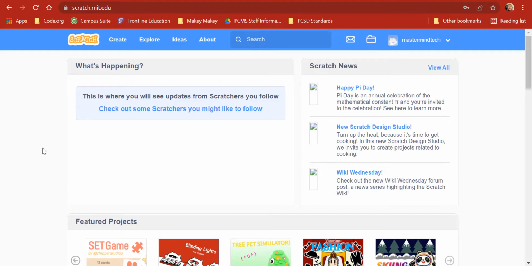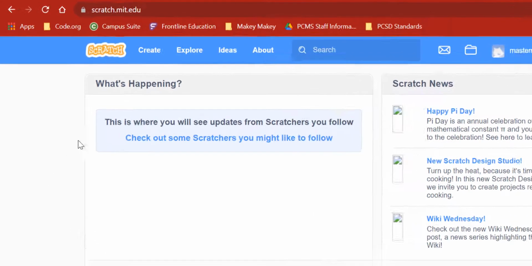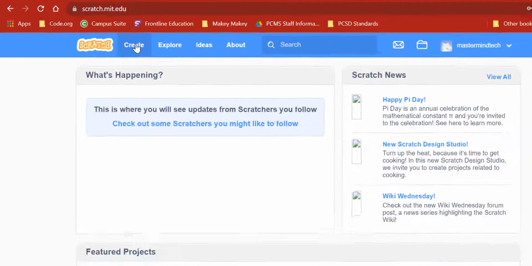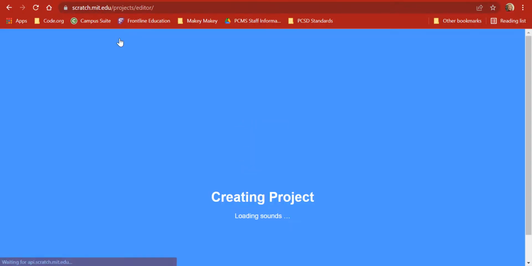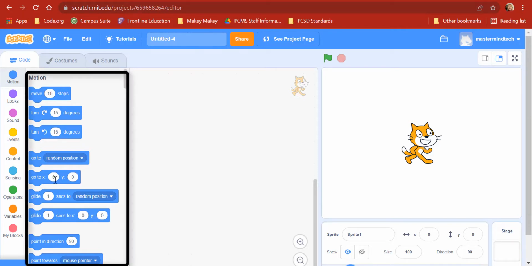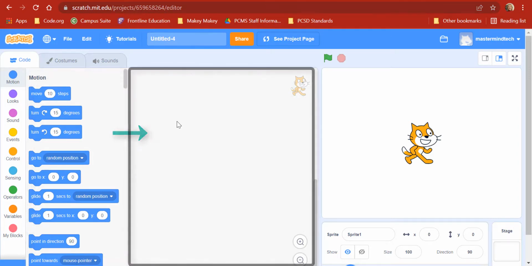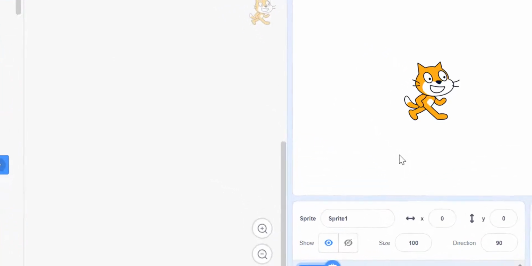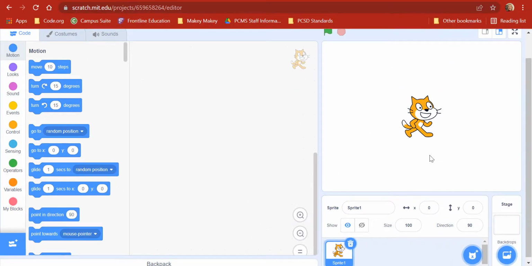So we're going to learn some basic tools of the Scratch platform. So I'm going to click on Create. And now here is where I can create the Scratch program. So you see it's blocks based, and that means that I can just drag in the blocks, kind of like you do at code.org, to program whatever sprite I have selected. I'm going to first show you some of the basics to help you get started, and then I'll show you where there are many tutorials for you to choose from.